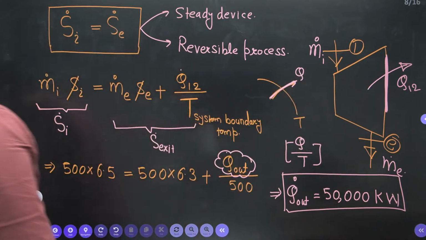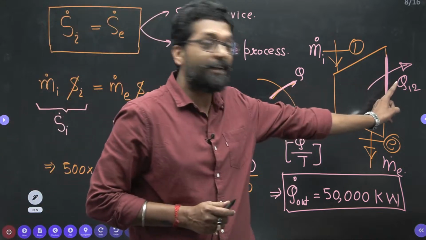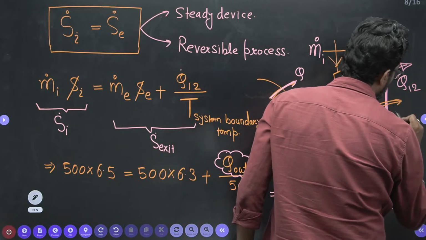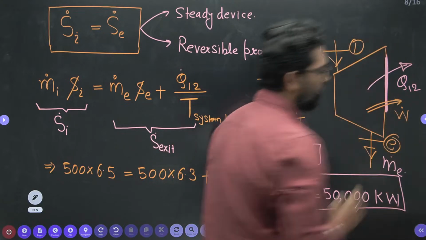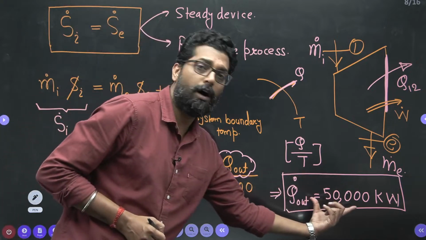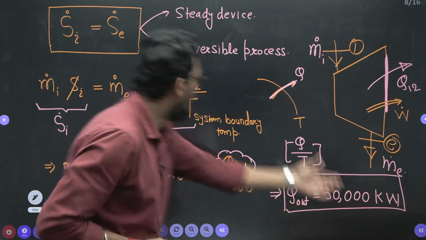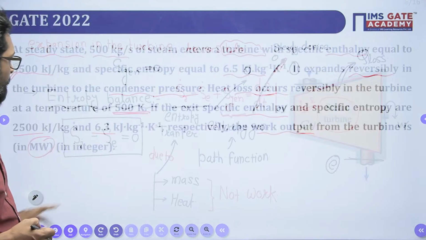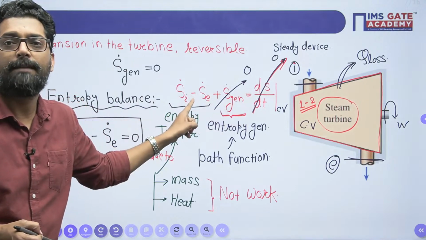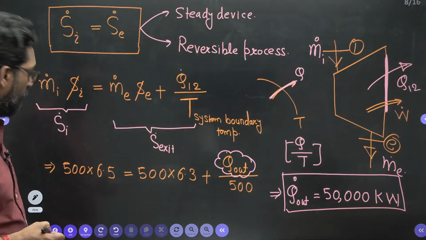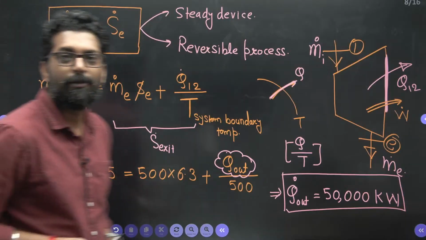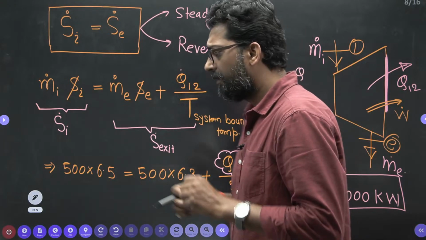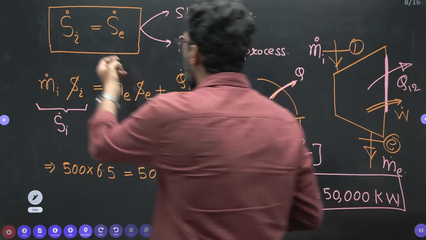Now what they are asking, they are not asking what is the rate of heat out. They are asking what is the work transfer. So for the heat transfer, we apply the second law of thermodynamics. And for the work transfer, we apply the first law of thermodynamics. Very simple. What is the first law of thermodynamics? For the open system. So this is for the second law of thermodynamics.